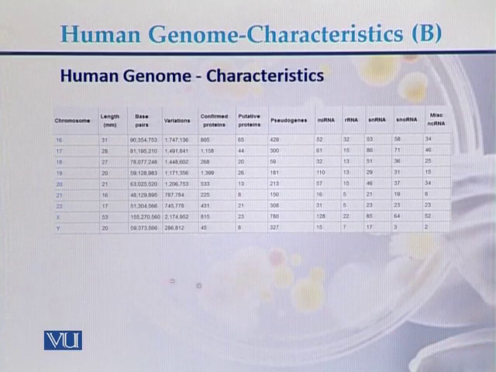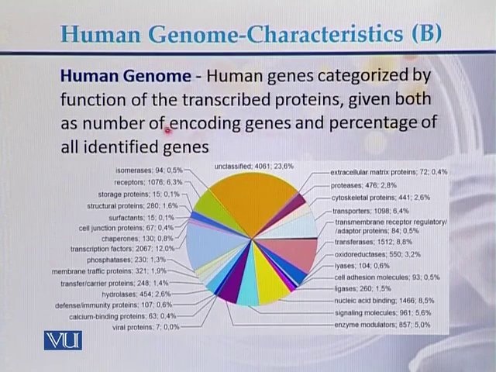And here is the detail from chromosome 16 to chromosome 22, as well as chromosome X and chromosome Y. Human genes are characterized by the function of the transcribed proteins, given both as the number of encoding genes and as a percentage of all identified genes. So this is the pie graph representing the number of identified genes and the percentage of those proteins that have been identified with reference to the identified number of genes.